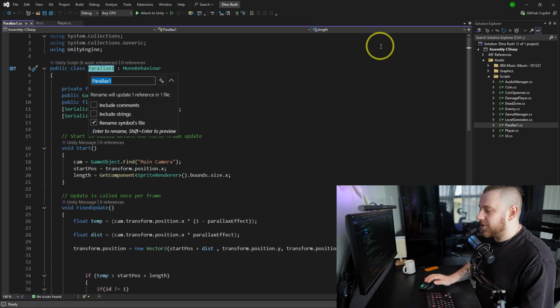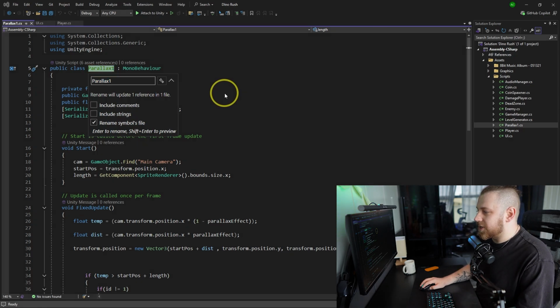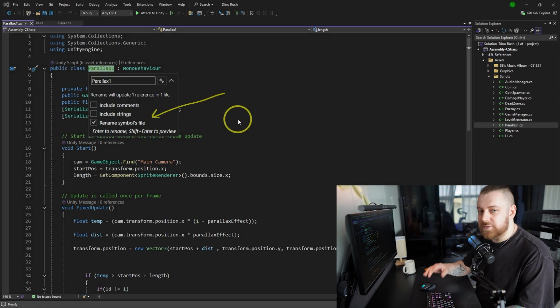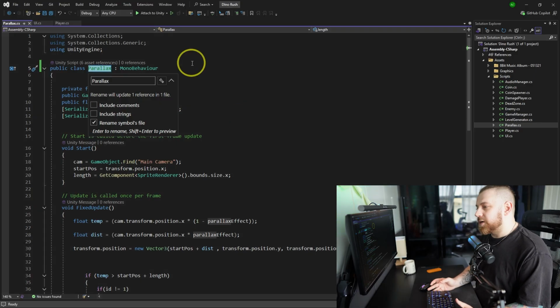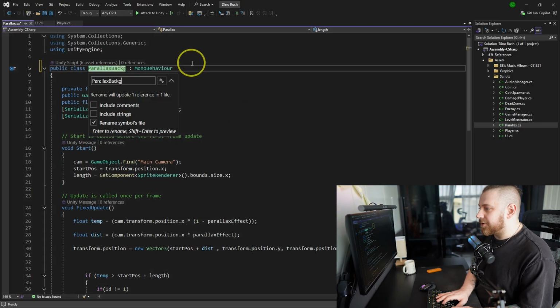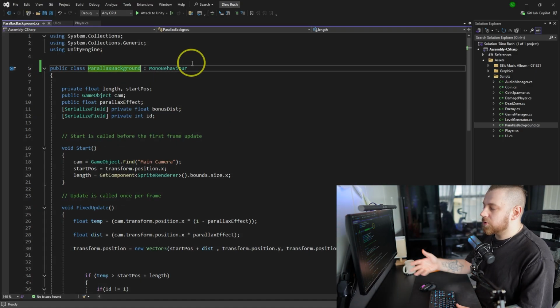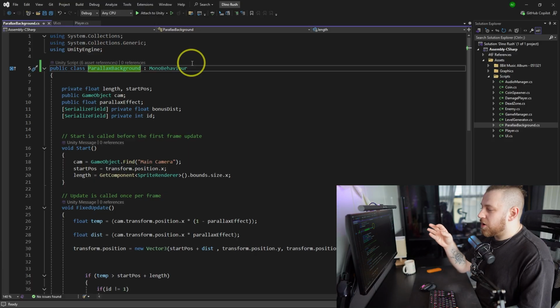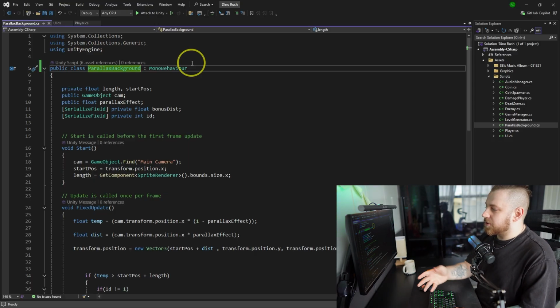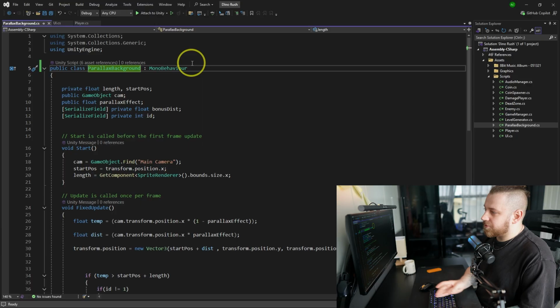You do Ctrl+R. Make sure you always rename symbols and files, otherwise you're going to have an error in Unity. Nowadays, I would name it ParallaxBackground. Your names should always give you an understanding of what this class belongs to, like what kind of system it controls. And this one gives much better understanding of what we're trying to create here.